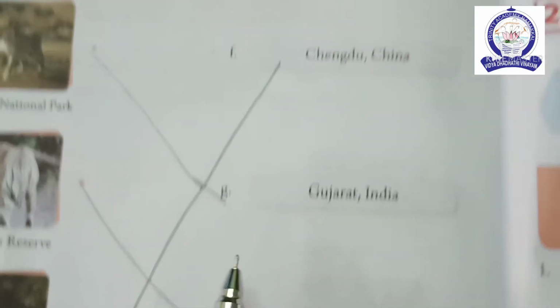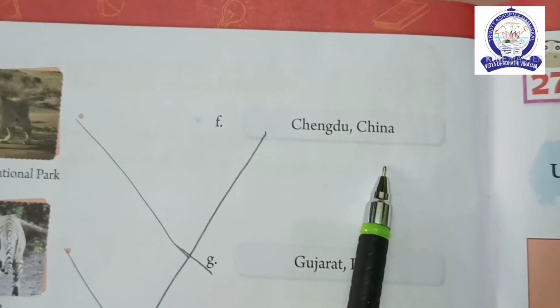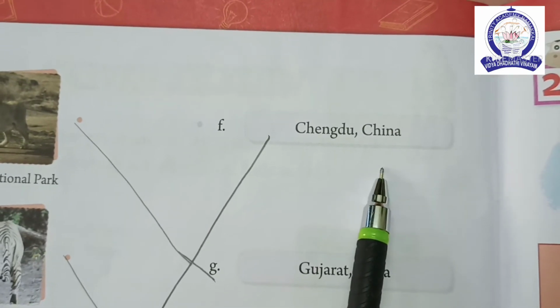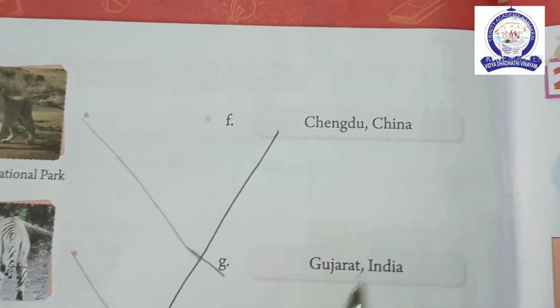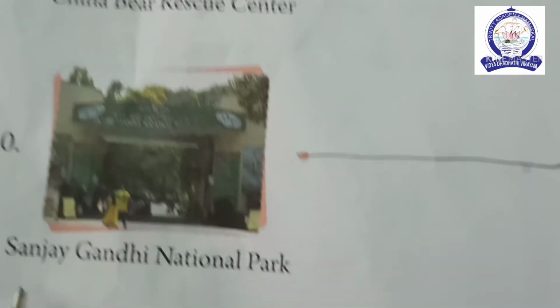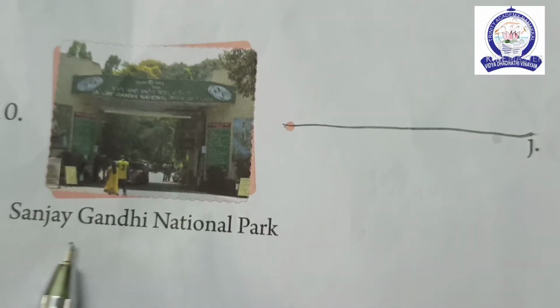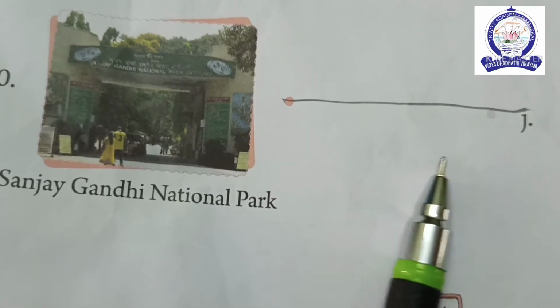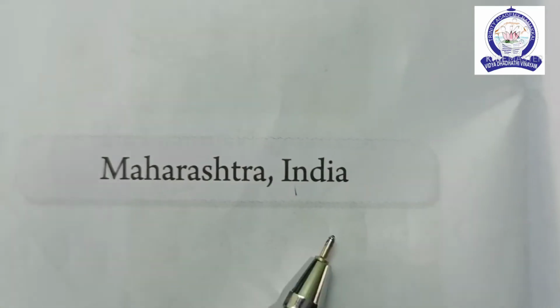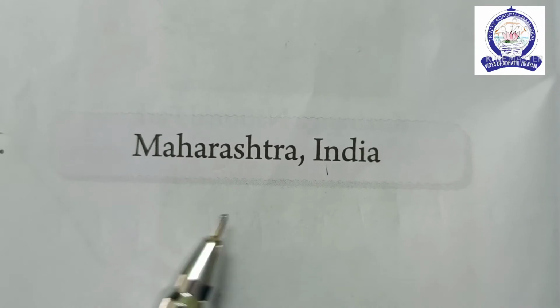It is in Chengdu, China. Tenth one, Sanjay Gandhi National Park. It is in Maharashtra, India.